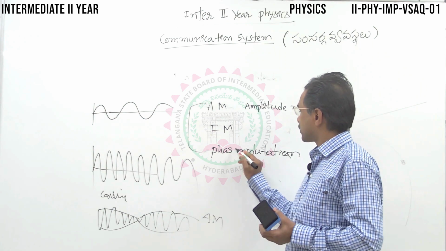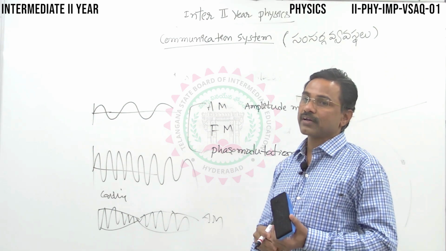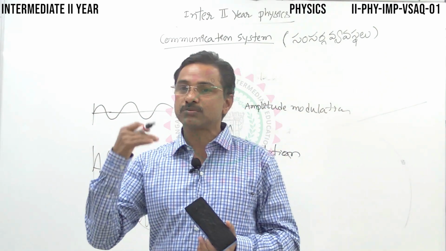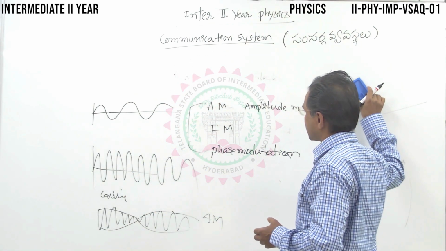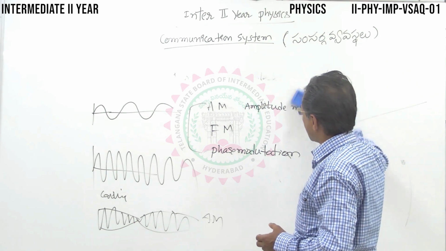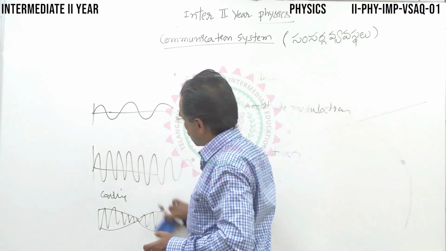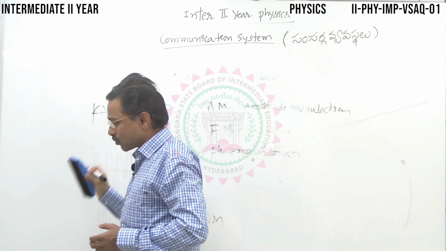Similarly, in phase modulation, the phase of the carrier wave gets modified in accordance with the signal to be transmitted. So these are the different types of modulations. Before that, how is the electromagnetic signal transmitted?